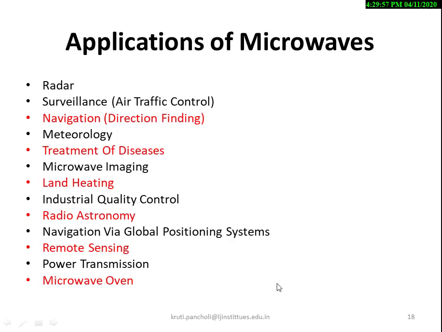Looking at the advantages and disadvantages of microwaves, various applications are there.